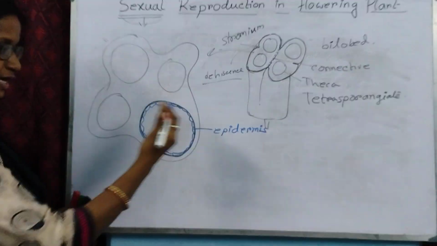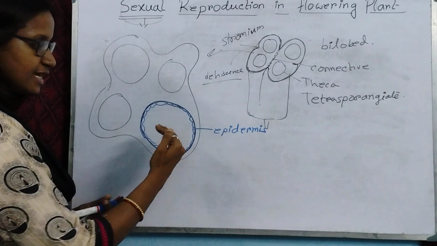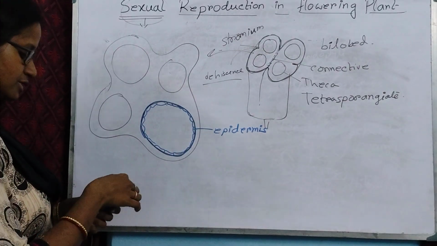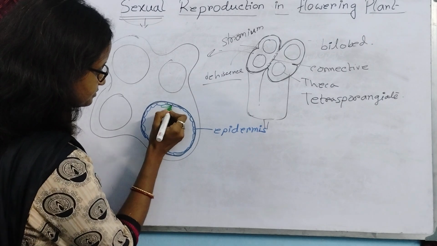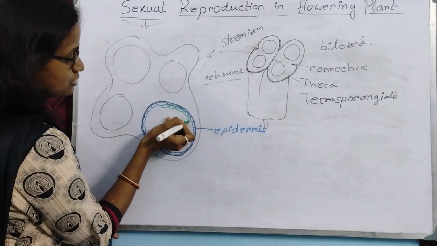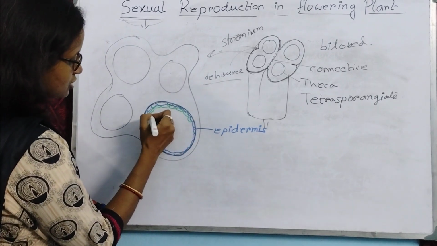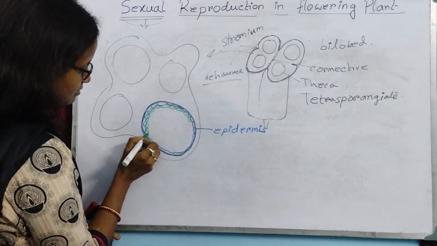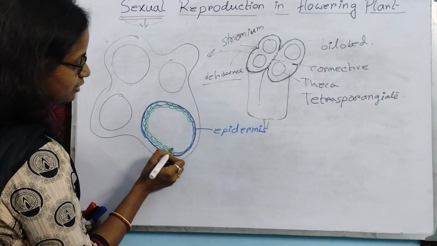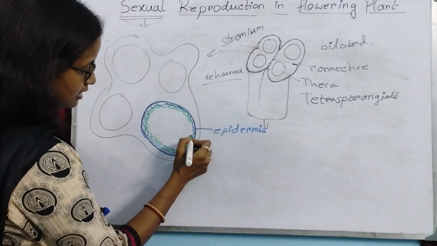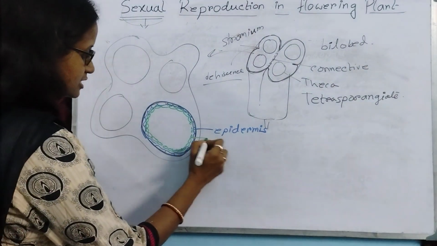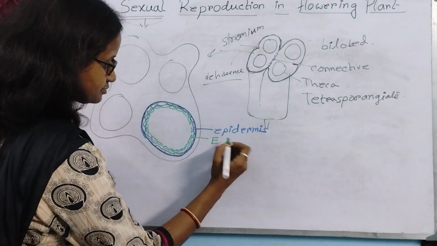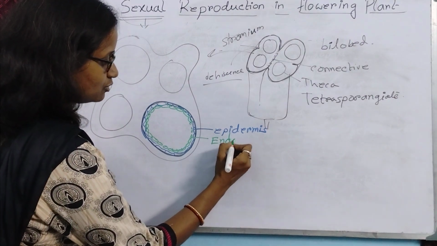At the inner side of the epidermis, just beneath it, there is also a single cell layer. This structure is called endothecium.